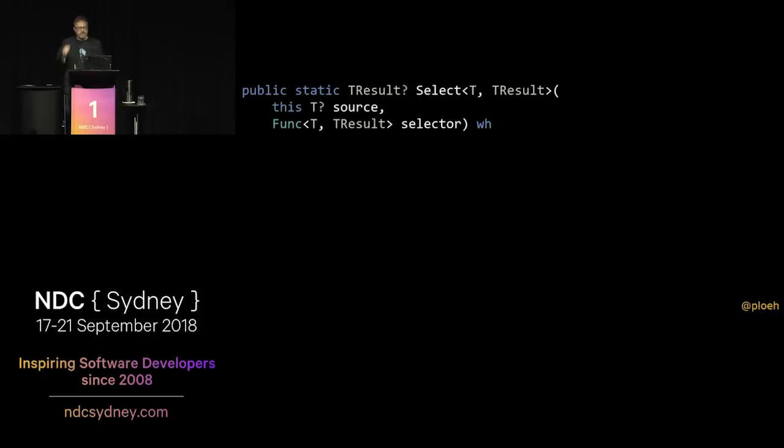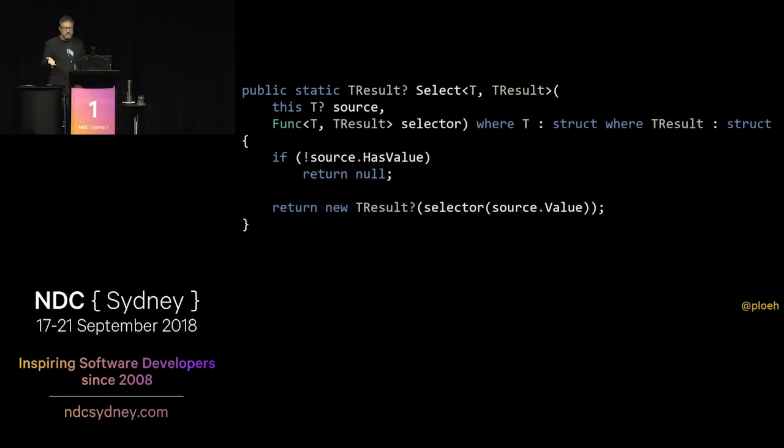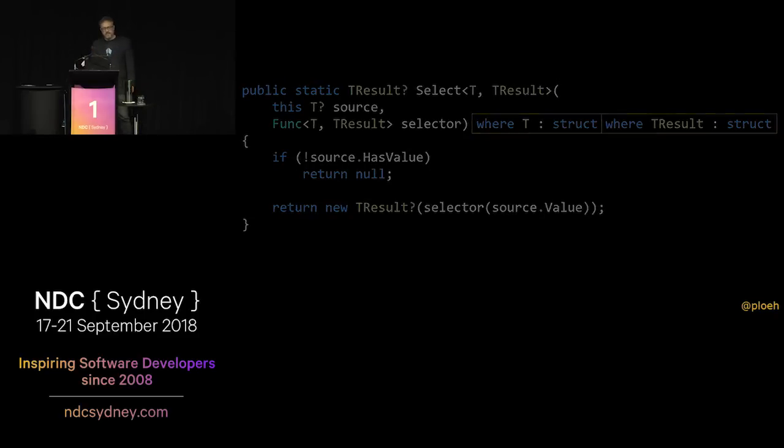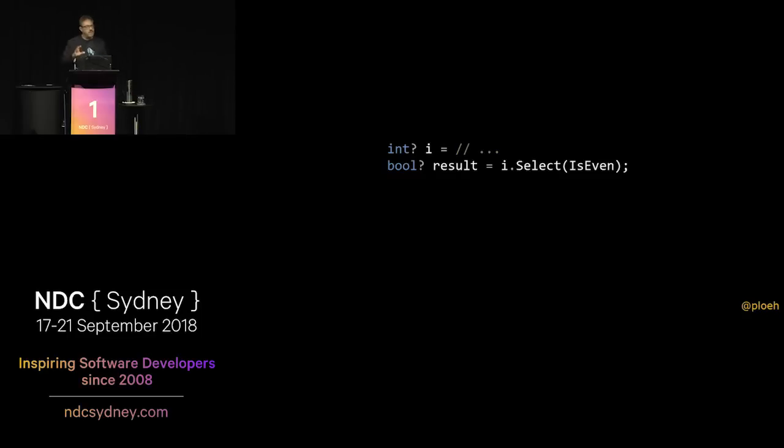Well, it is, because we can implement a Select method on it. But you'll notice one thing, though. We have to add those generic type constraints. T must be a struct. TResult must be a struct. And that is because nullable of T itself is defined in such a way that only T must be a struct, a value type. So yes, nullable of T is a functor. It is a functor on a subset of all .NET types, the subset of value types.